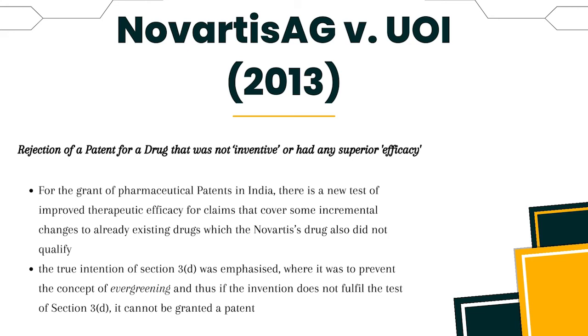Hence, for the grant of pharmaceutical patents in India, apart from proving the traditional test, there is a new test of improved therapeutic efficacy for claims that cover incremental changes to already existing drugs, which the Novartis drug didn't qualify. Moreover, the Supreme Court emphasized the importance and the true intention of Section 3 Clause D of the Patent Act, which was to prevent the concept of evergreening. Thus, if the invention doesn't fulfill the test of Section 3 Clause D, it cannot be granted a patent.